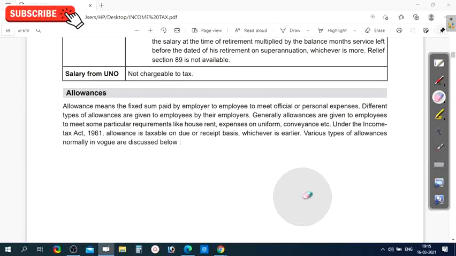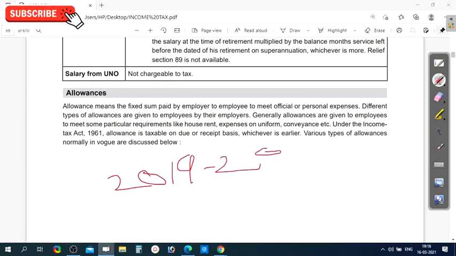If the allowance belongs to a particular financial year and is yet to be received, that is also taxable in a particular assessment year. For example, say 2019-20 is the previous year.